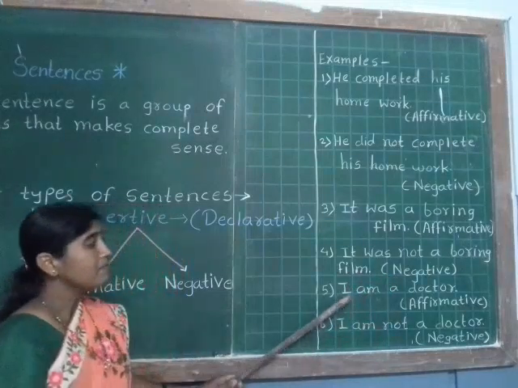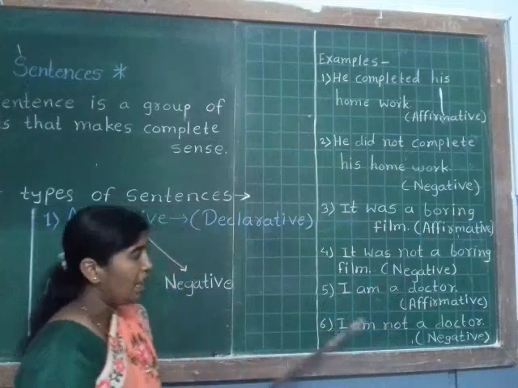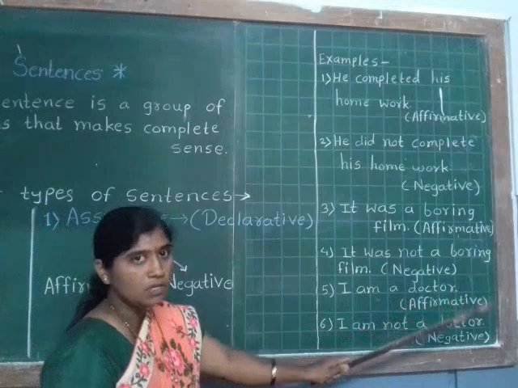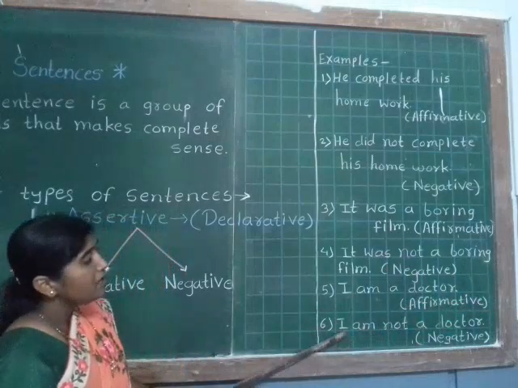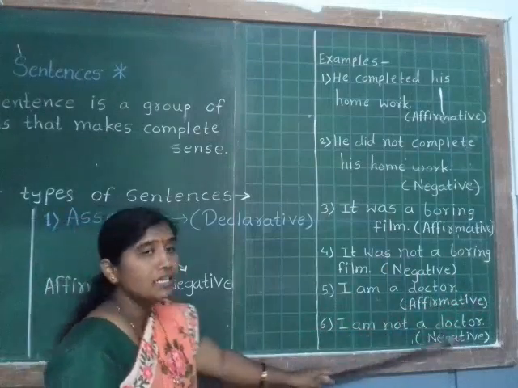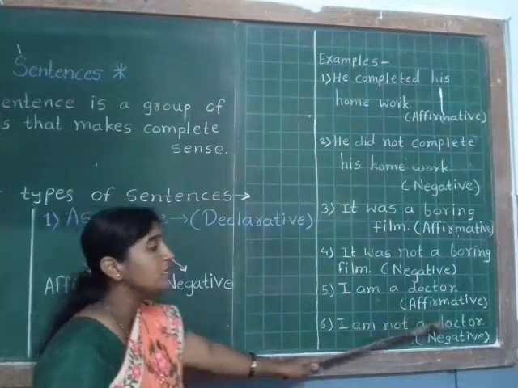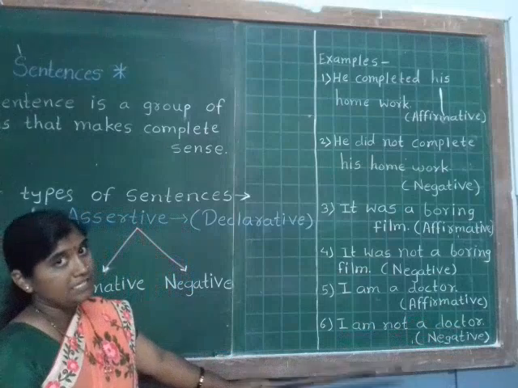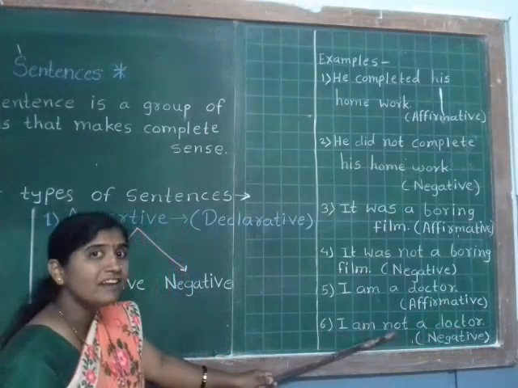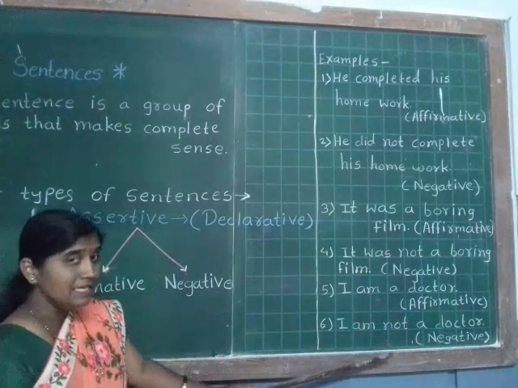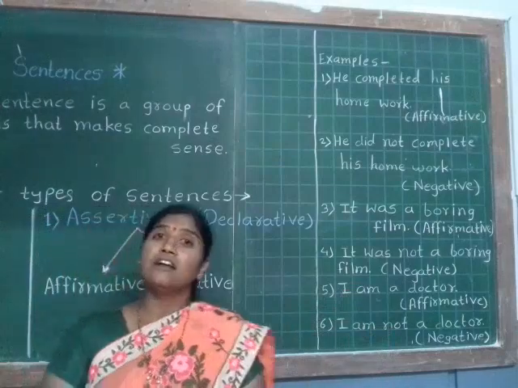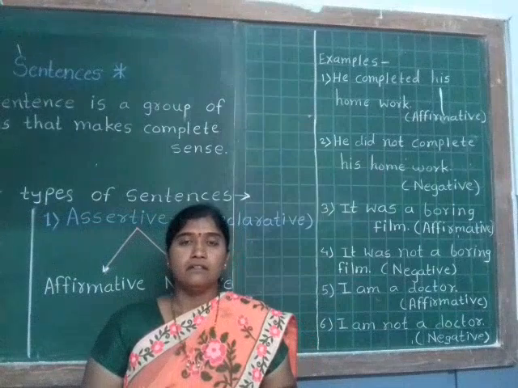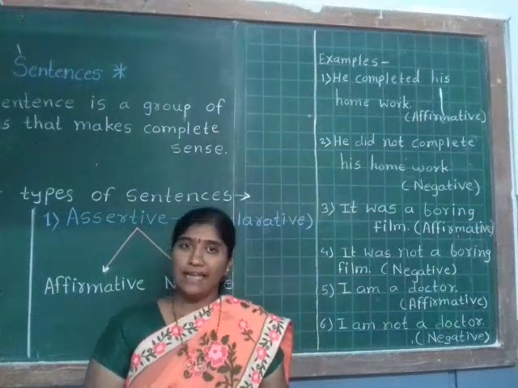Like this, I am a doctor. This is an affirmative assertive sentence. Here, I am not a doctor. This is a negative assertive sentence because here not word is included. Means negative sentence contains not, none, nothing, no, etc.